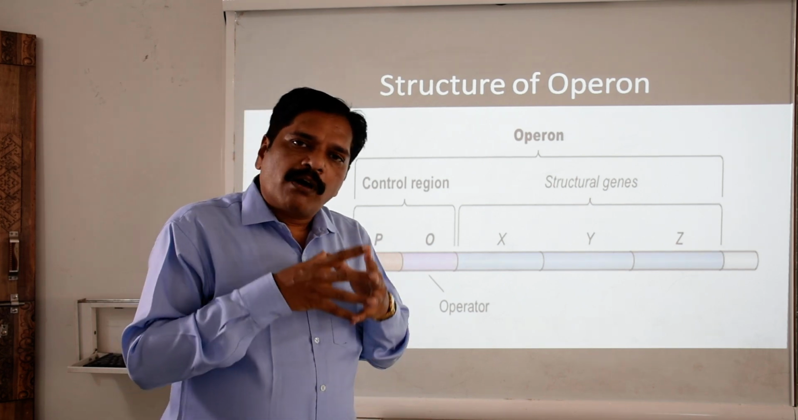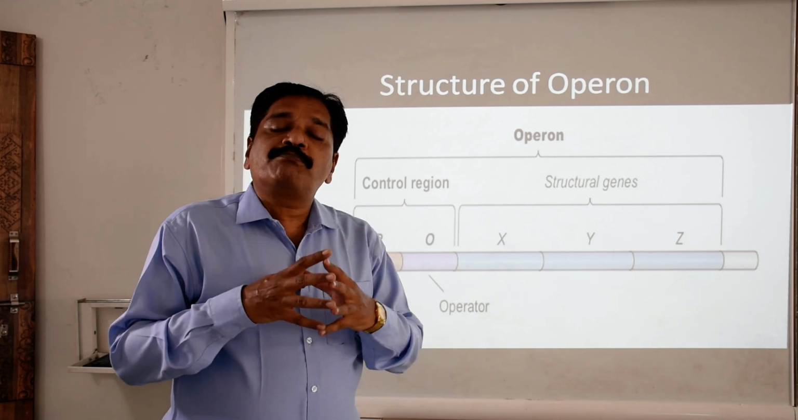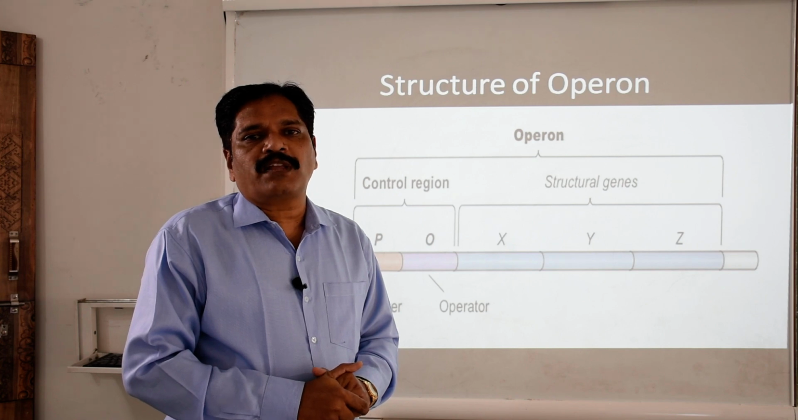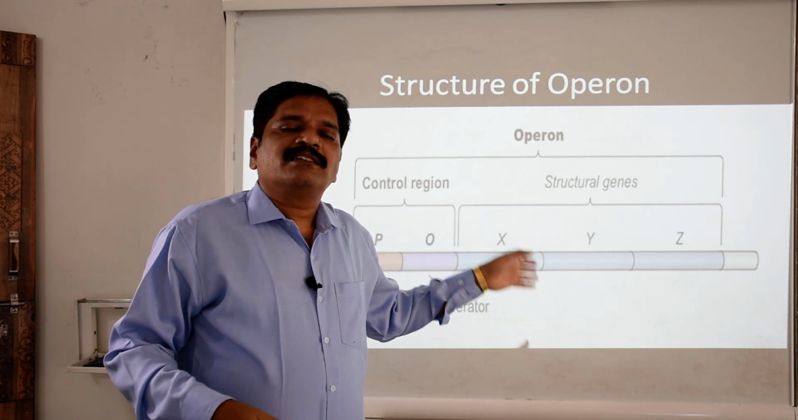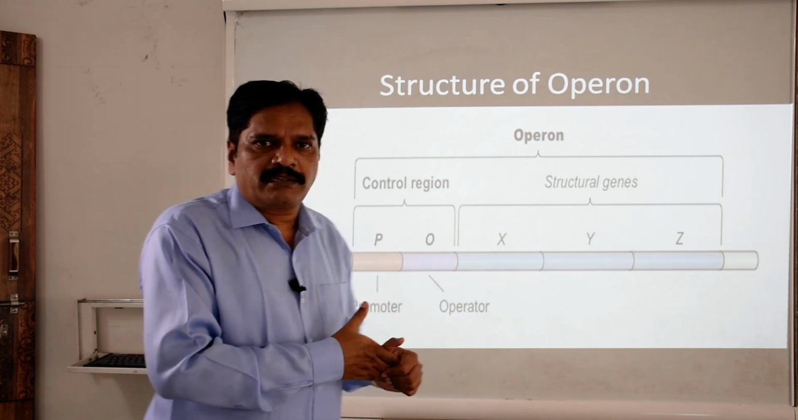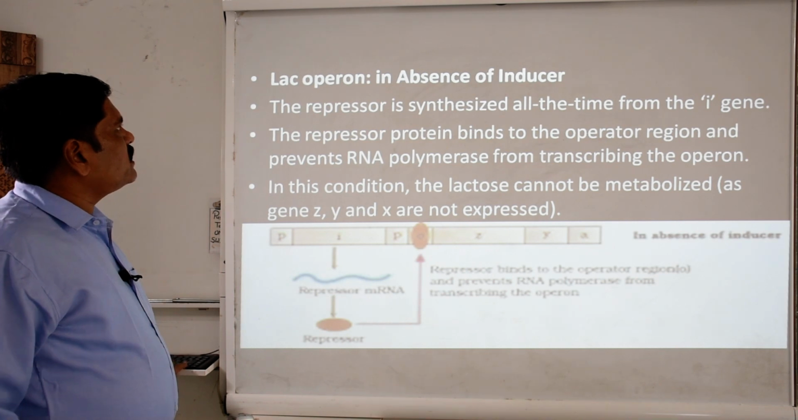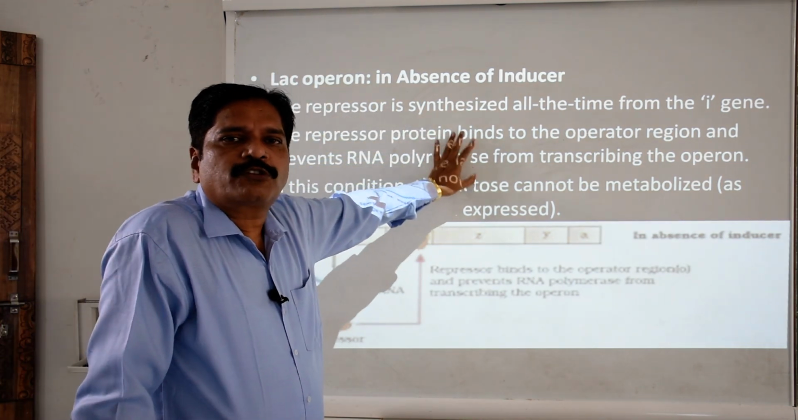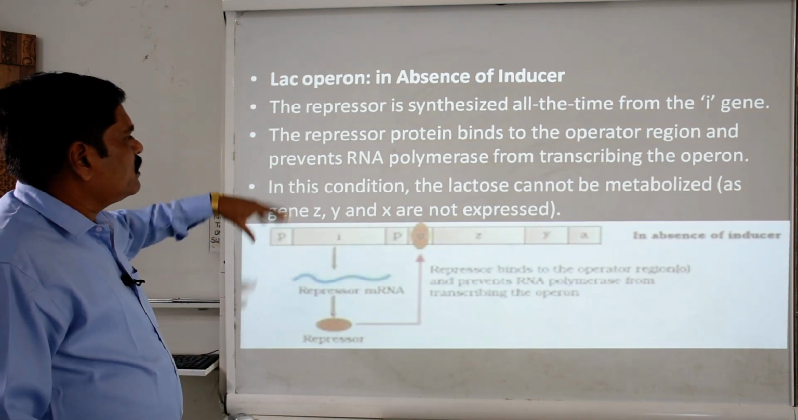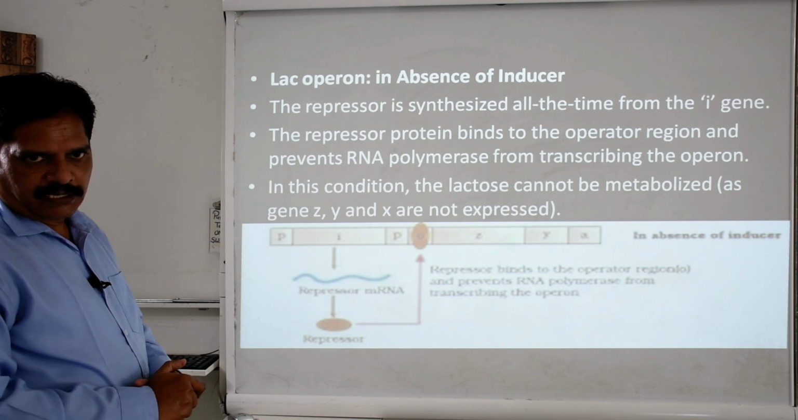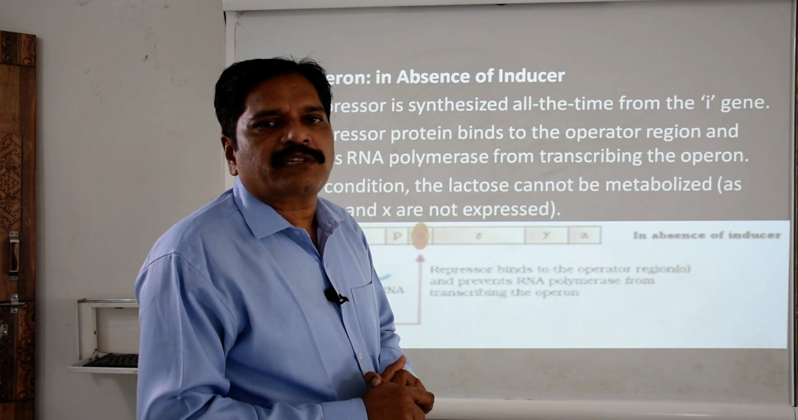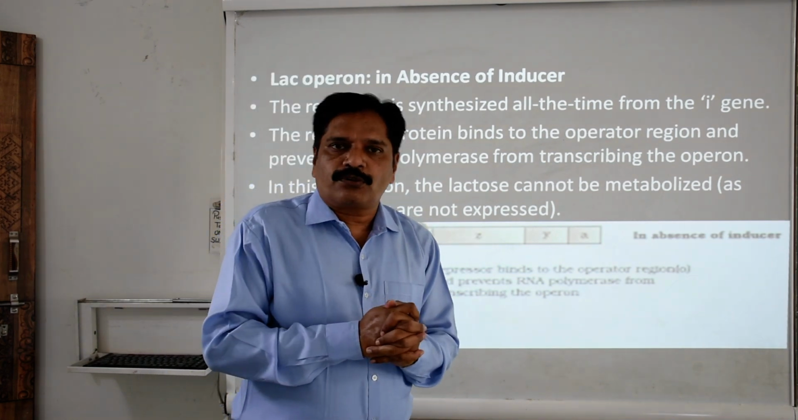Clear? So the working of this operon is purely induced by the availability of lactose sugar. That is why these genes are called inducible genes, and the system is called an inducible system. Clear? Now the lac operon works in two ways, either with the presence or absence of lactose sugar. When lactose sugar is absent, what happens? If lactose is absent, there is no need to produce the beta galactosidase enzyme to break it down.